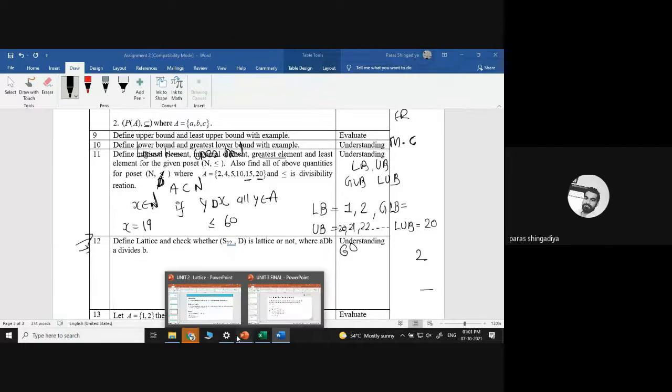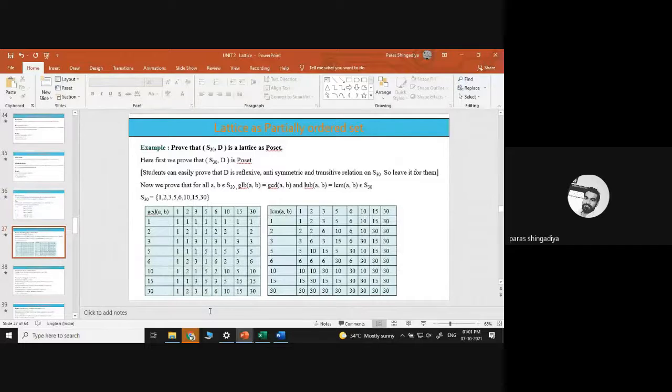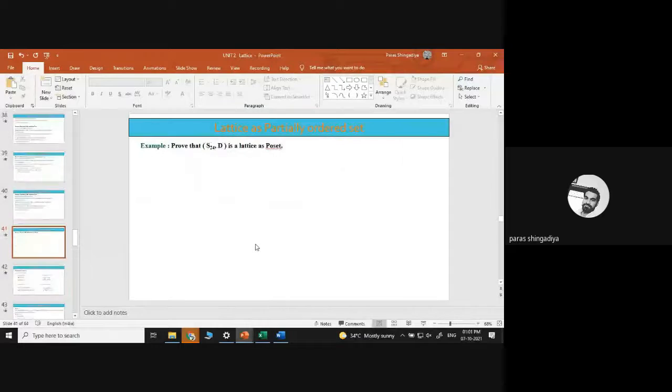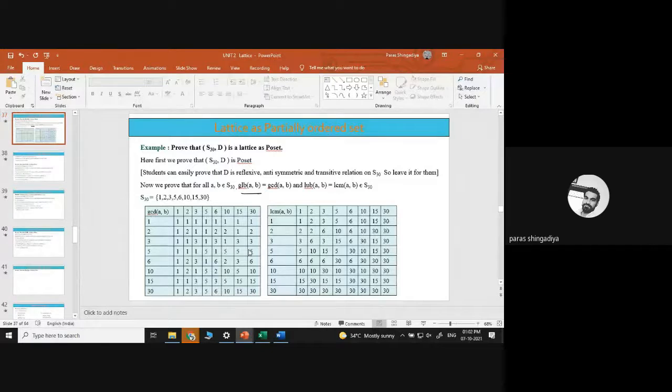S12 with divide: is it a lattice or not? You have to prove whether the lattice is a poset or not. It means you have to check the GLB and LUB of every element of S12, that is the GCD and LCM, and whether it is a part of S12 or not. I think we have discussed this example; that is remaining, S24 was given there. So similarly you have to prove S12. Which will be the divisors of S12?